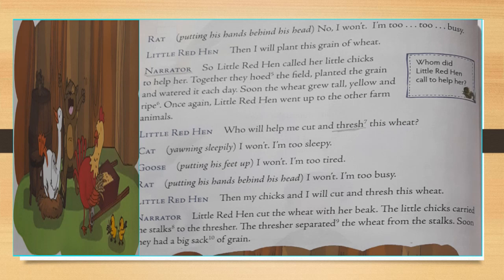So she hoed the field, planted the grain and watered the grain of wheat each day. And soon the wheat grew tall, yellow and ripe. Ripe means ready to be picked and eaten.